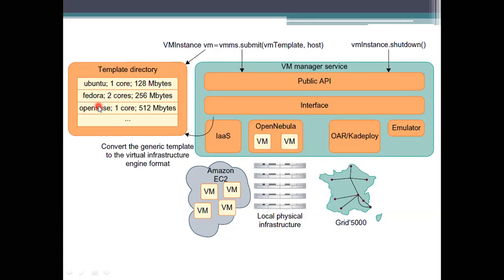And also whatever virtual machine environments you are having, the processing will be given here. OpenNebula, and the next is emulators, Globus, all these things will come into account. If you are done, means if your work is done, what you have to do is shut down your instance. For that, we simply call the method VM instance dot shutdown. So whatever instances you have created by using this VM will be shut down there itself. This information has to be given to this manager.